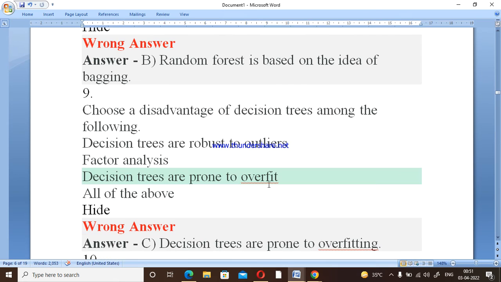Now come to question number 9. We have to choose the disadvantage of decision trees among the following. Here you can see that decision trees have a disadvantage: they are very prone to overfitting. Overfitting is one of the problems in decision trees in machine learning. So option C is the correct one.